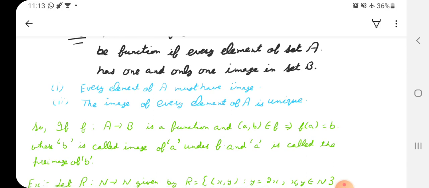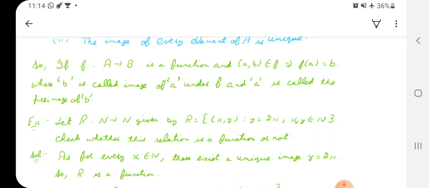So first of all, if f from A to B is a function and (a, b) belongs to f, that means b is the image of a under f. So we write it symbolically as f(a) = b, where b is called the image of a under f and a is called the pre-image of b.